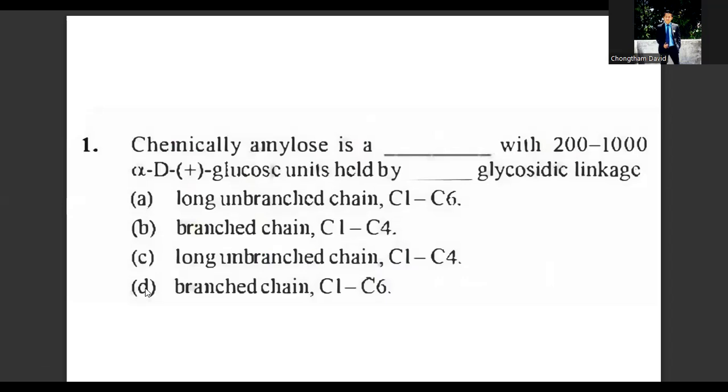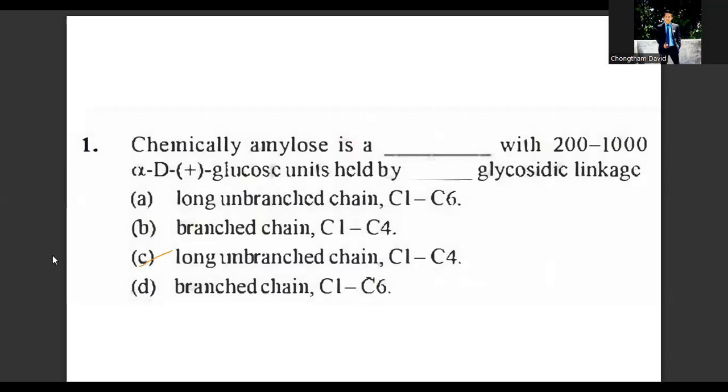Question number one. Chemically, amylose is blank with 200 to 1000 alpha D plus glucose units held by blank glycosidic linkage. You have to fill this blank and answer the question. Very basic, fundamental question. Remember, amylose chemically is a long unbranched chain with 200 to 1000 alpha D plus glucose units held by carbon number 1 to carbon number 4 glycosidic linkage. So the answer for this question will be option number C. Okay, moving on to the next question.